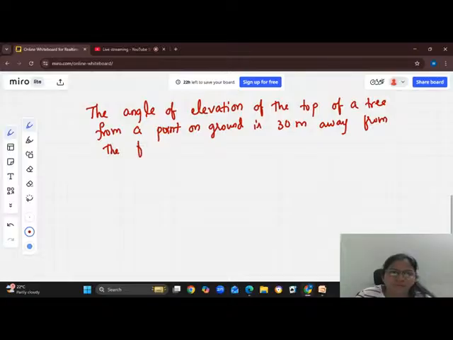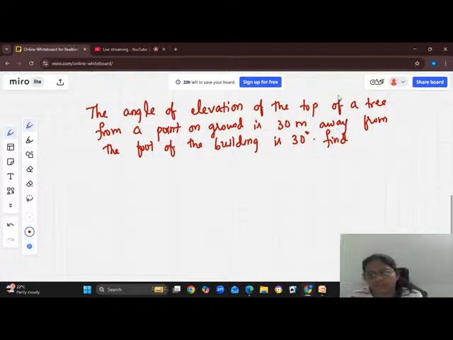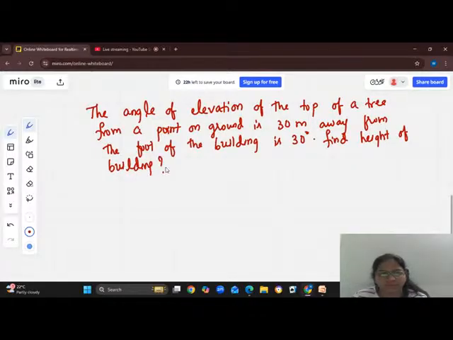From the foot of the building is 30 degrees. Now find the height of the building. Come on. Find the height of the building. Yes, come on.